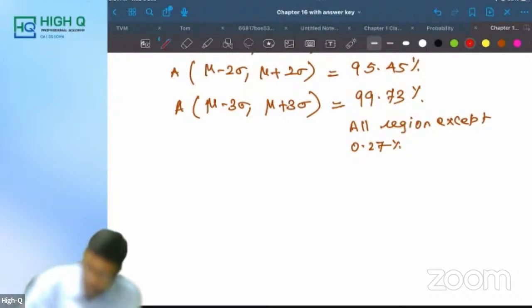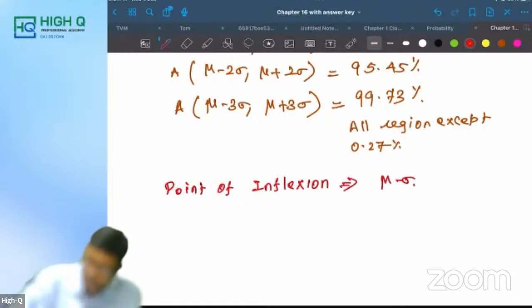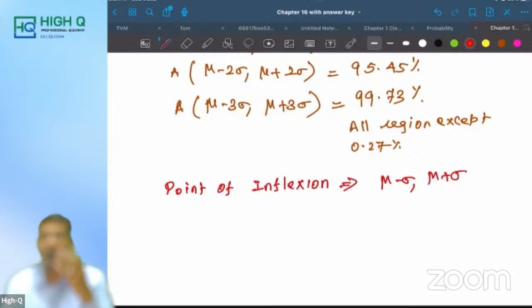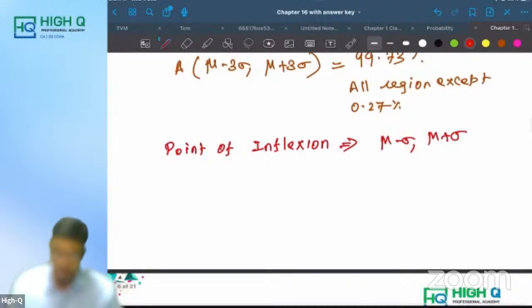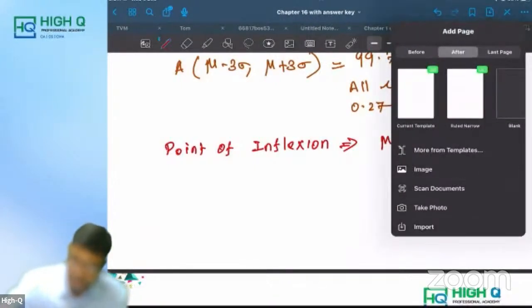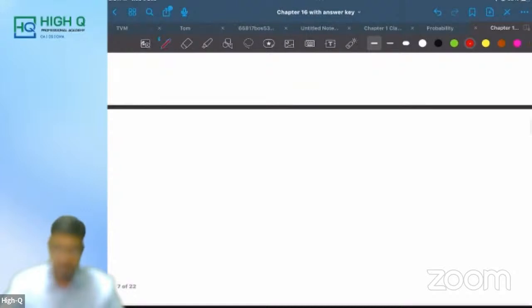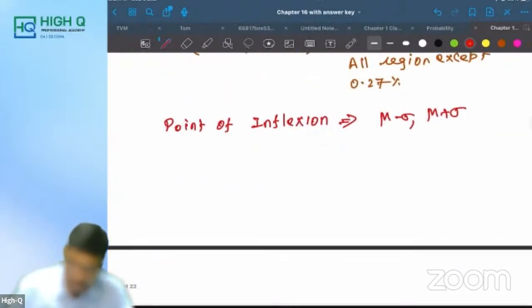Next, they may ask you to find the point of inflection. The point of inflection is mu minus sigma, mu plus sigma. A question will be asked like this: mu is equal to 60, sigma is equal to 20. Find the point of inflection. 60 minus 20 and 60 plus 20, which is 40 comma 80. That is the point of inflection. Am I right, my dear? If these questions are coming, you are going to score.